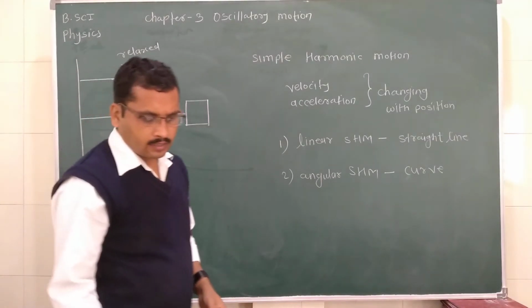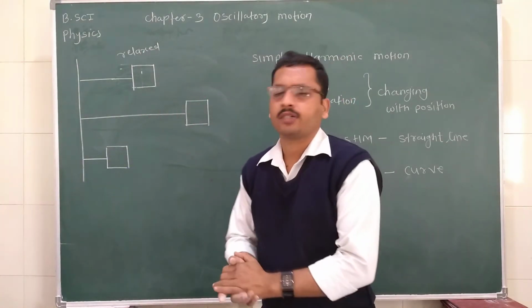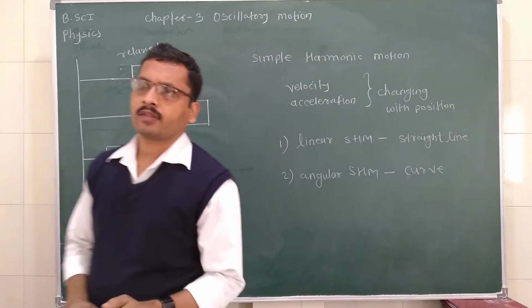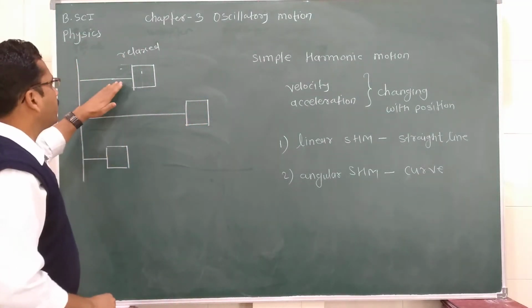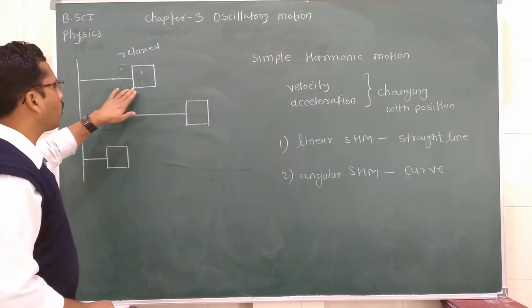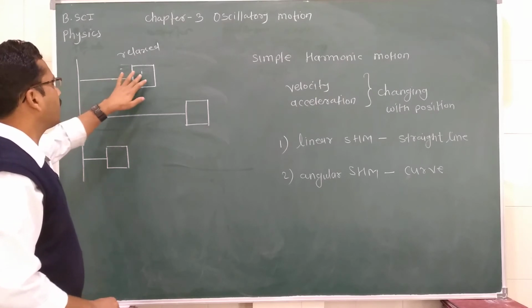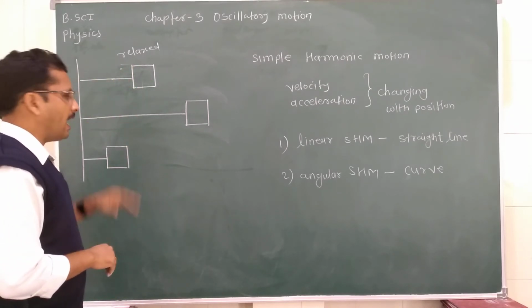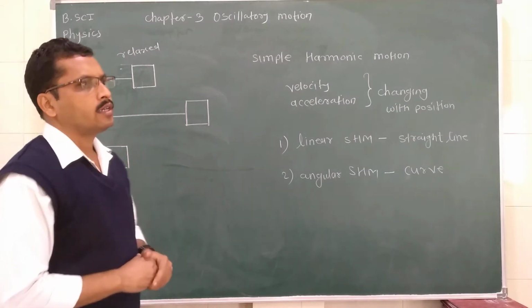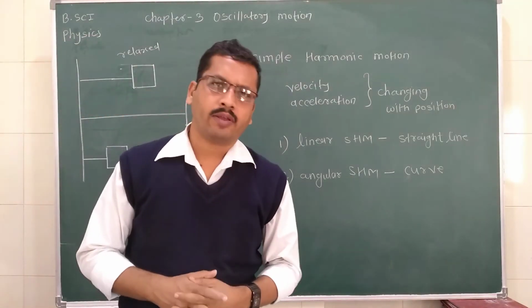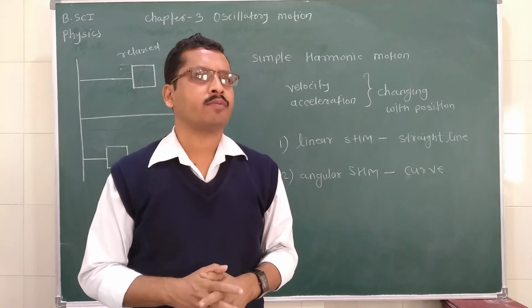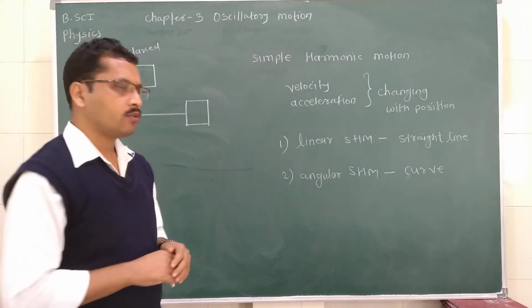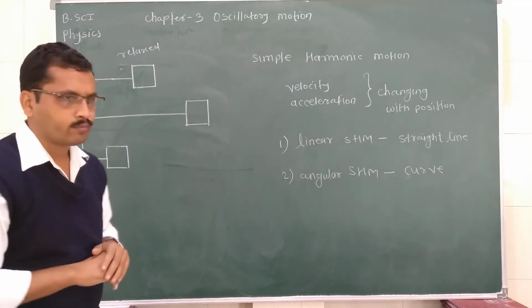So what do these three conditions state? These three conditions state that when a spring and a block of mass m are connected with each other and are in the relaxed position, at that time the forces are in equilibrium. Equilibrium means the forces on either direction of the block are equal to 0. So it is in a relaxed position.